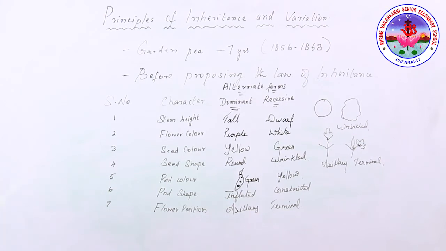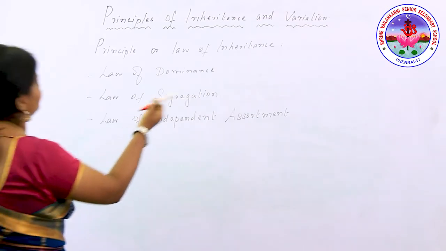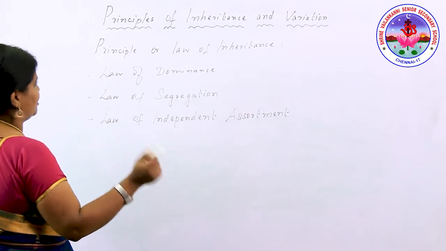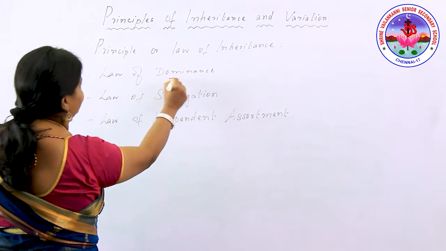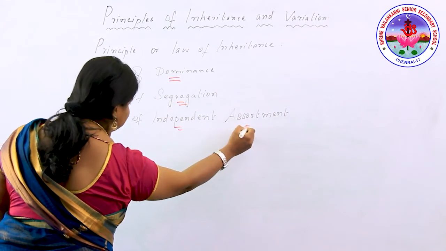At last, he had the experimentally proven work, that is hybridization. The hybridization experiment includes emasculation and transfer of pollen, that is the removal of anthers and pollination. We will discuss it in detail. Based on his performance of the experiment, the principles or laws of inheritance are three: law of dominance, law of segregation and law of independent assortment.